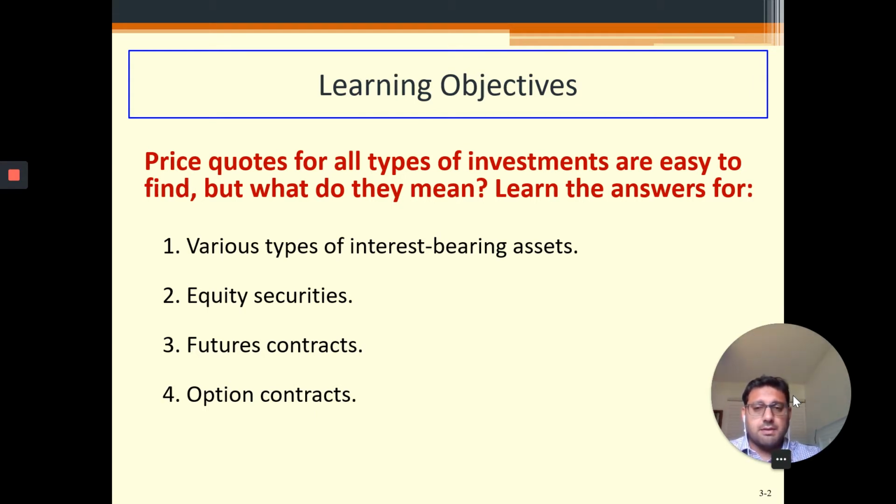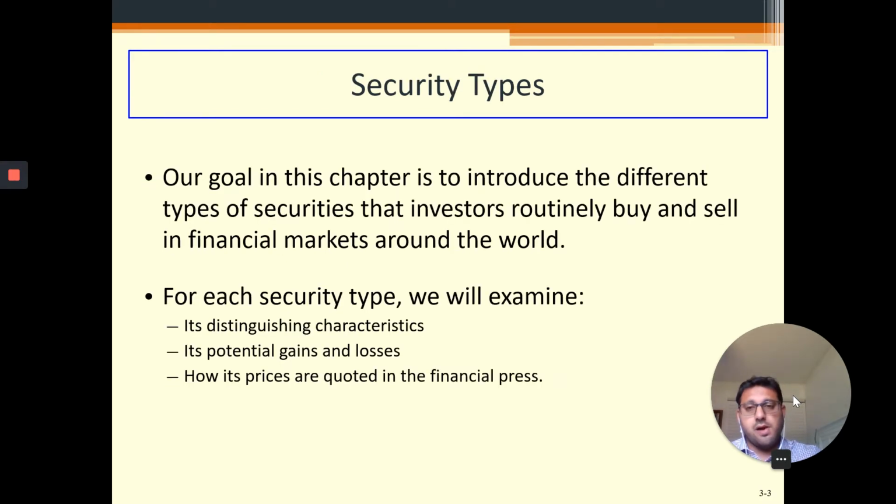And we will also see how investment in these assets, which are the derivatives, futures, and options, can be very risky, although they were actually designed to manage risk. So the goal in this chapter is to introduce the different types of securities that investors routinely buy and sell in the financial markets around the world. And knowing their characteristics, and the potential gains and losses associated with them, is very important.